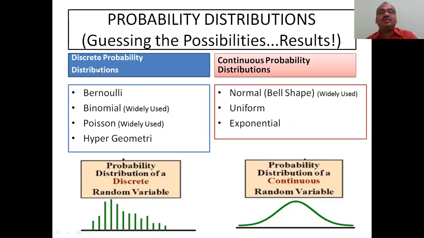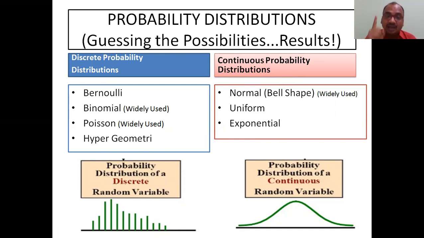One is discrete probability distribution, the other is continuous probability distribution. Generally, you will get a continuous curve here, whereas there you will get discrete data. That's why it is called discrete probability, in general, not always. Keep it in your mind. Discrete probability distribution has four types: Bernoulli, binomial, Poisson, and hypergeometric. Continuous probability distribution includes normal distribution, uniform distribution, and exponential distribution. I have already completed all of these except the uniform distribution that we are going to see today.